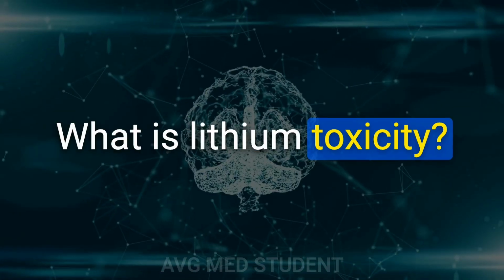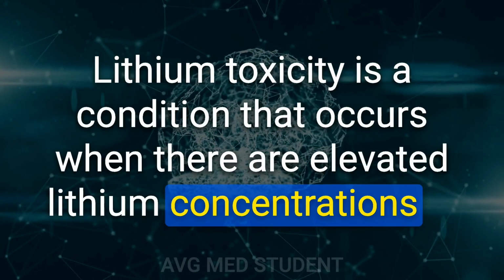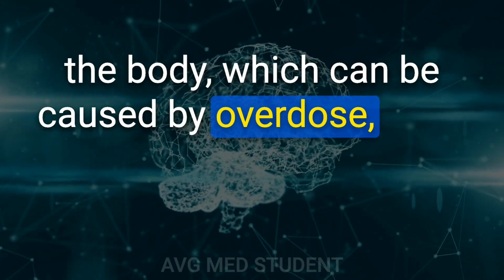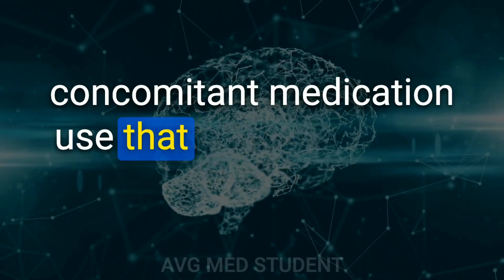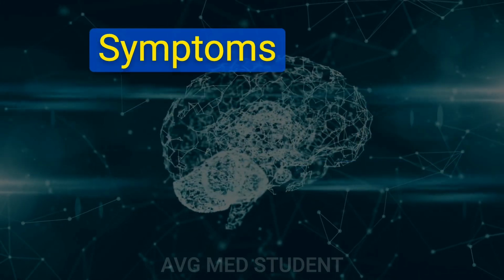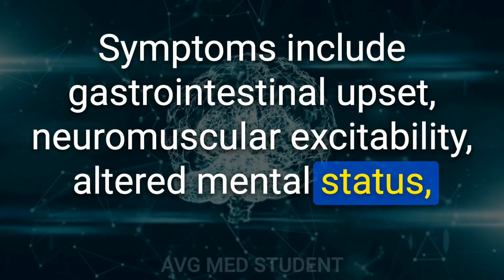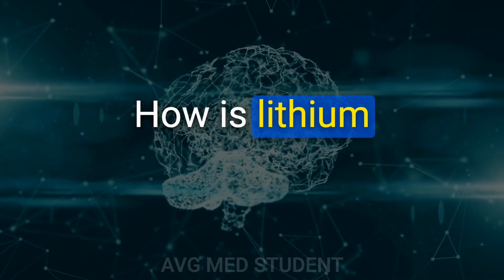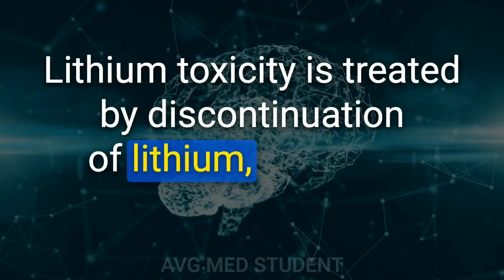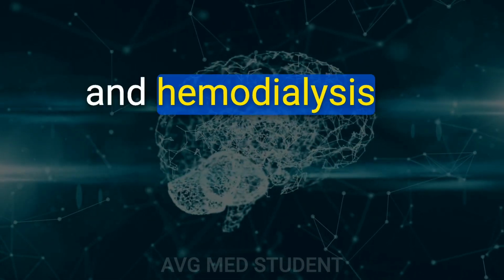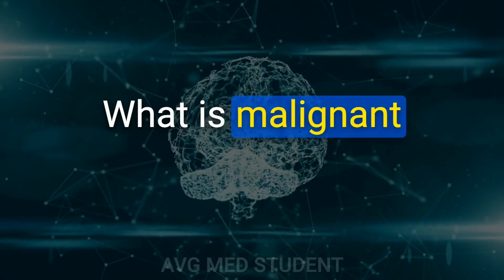What is lithium toxicity? Lithium toxicity is a condition that occurs when there are elevated lithium concentrations in the body, which can be caused by overdose, renal impairment, low effective circulating volume, and concomitant medication use that increases renal absorption of lithium. Symptoms include gastrointestinal upset, neuromuscular excitability, altered mental status, and acute renal failure. How is lithium toxicity treated? Lithium toxicity is treated by discontinuation of lithium, hydration with isotonic fluid, and hemodialysis or ventilatory support if required for severe cases.